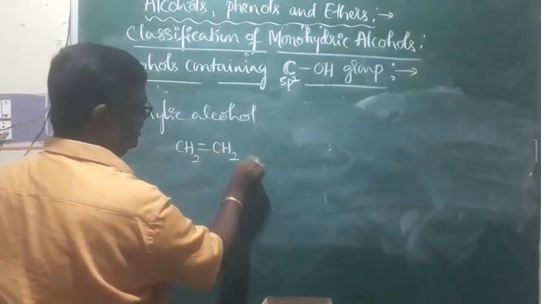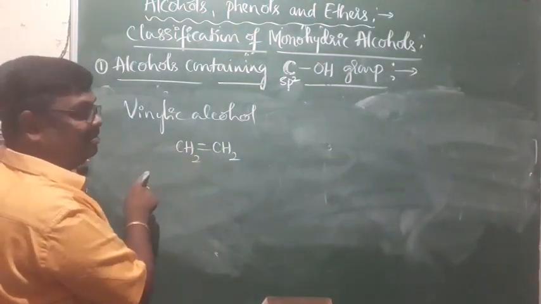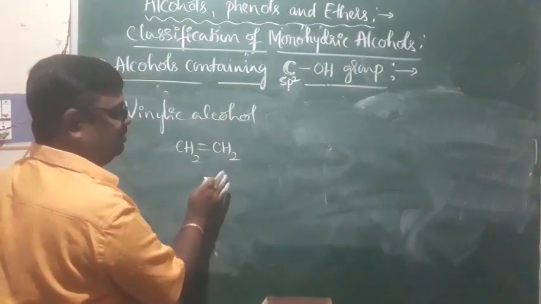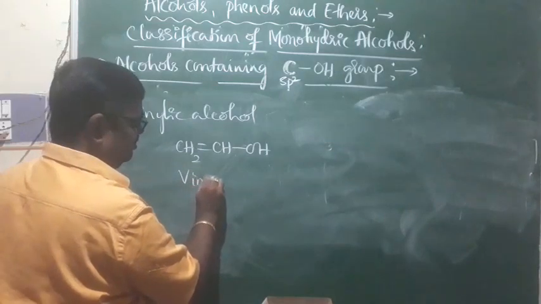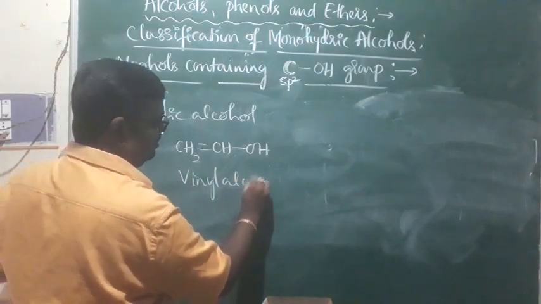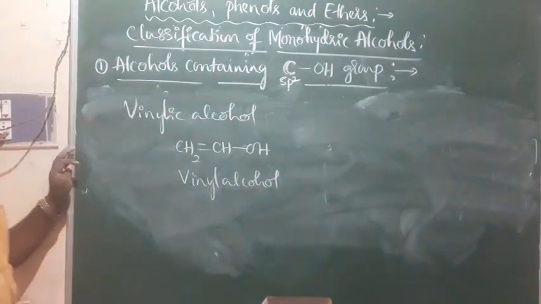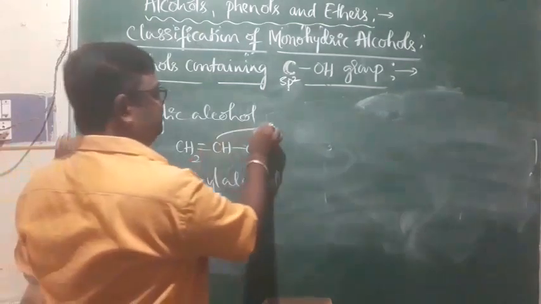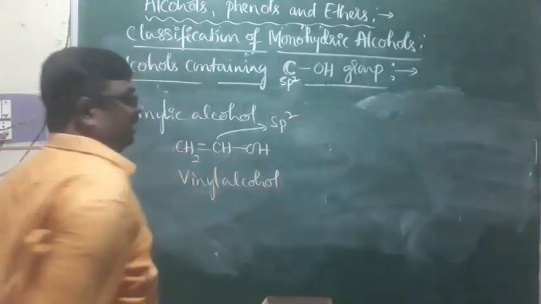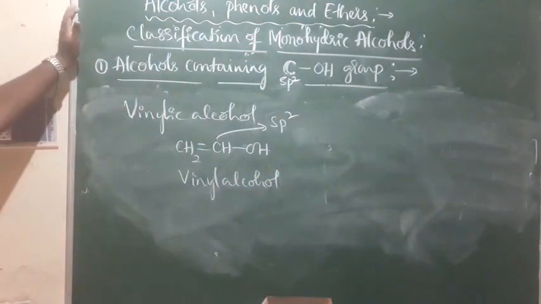And of course this is ethene, right? Both the carbon atoms are double bonded carbon atoms, that is sp2 hybridized. One hydrogen is replaced by OH group and it is vinyl alcohol. This is vinylic alcohols, where the OH group is attached to the sp2 hybridized carbon atom.